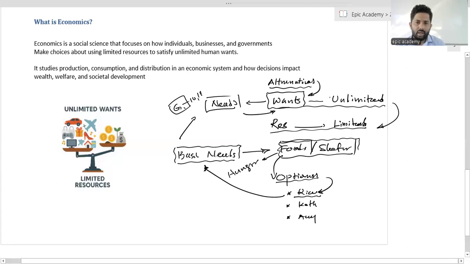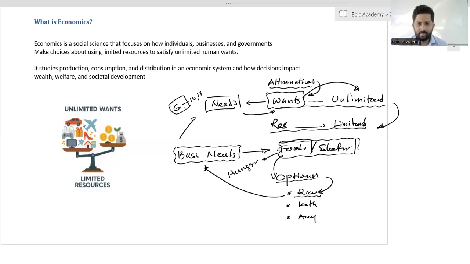But unfortunately, wants are created in the mind of the consumers. There is no limit for the wants. If I ask you what you want, you can say anything. There's no limit. So there is no limit to wants.